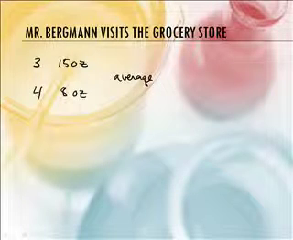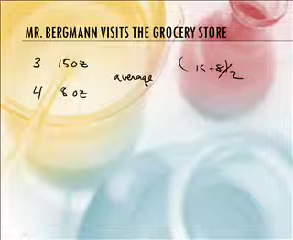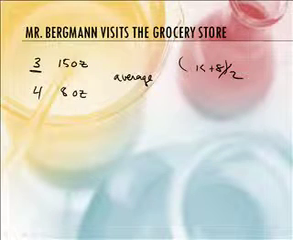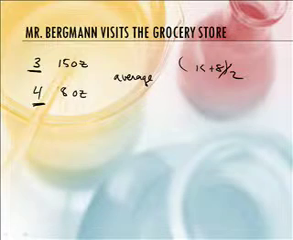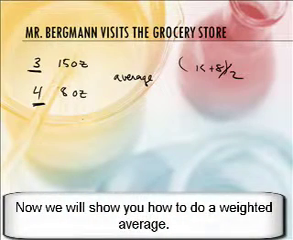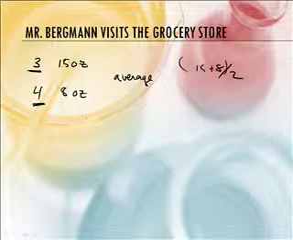Shouldn't I just take 15 plus 8 and divide by 2? Well, you can if you have equal numbers of things, but we don't have equal numbers. We have 3 of one, we have 4 of another, so we're going to have to do a weighted average. So how do we do a weighted average? Well, you're going to have to take the mass times the percentage. Yeah. Okay, so we're going to have to figure out that percentage.